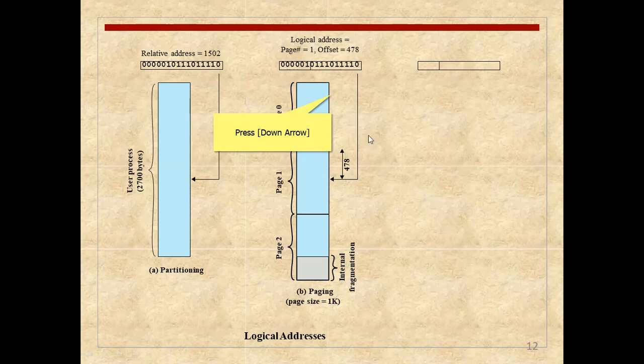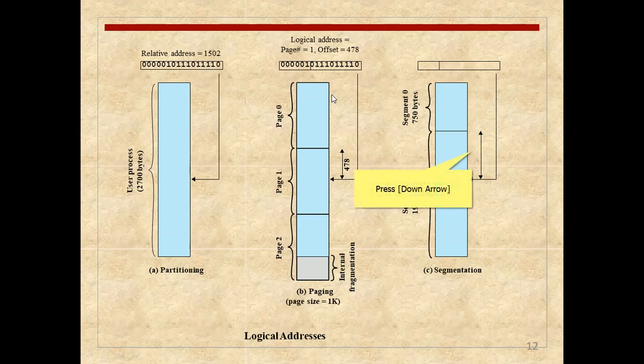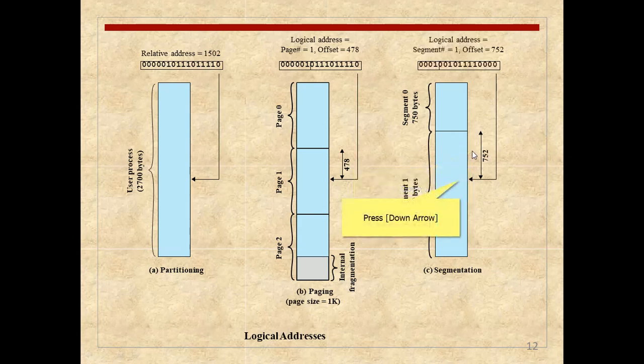This is the offset, and here we can observe an internal fragmentation in page 2. With segmentation we have segment 0, segment 1, and this is the offset, for example 752 as the offset for segment 1.